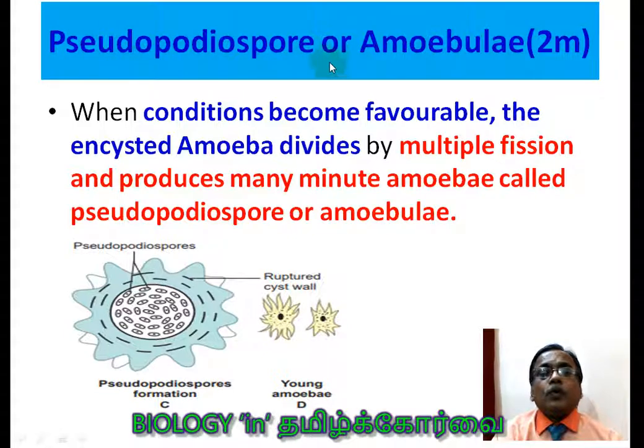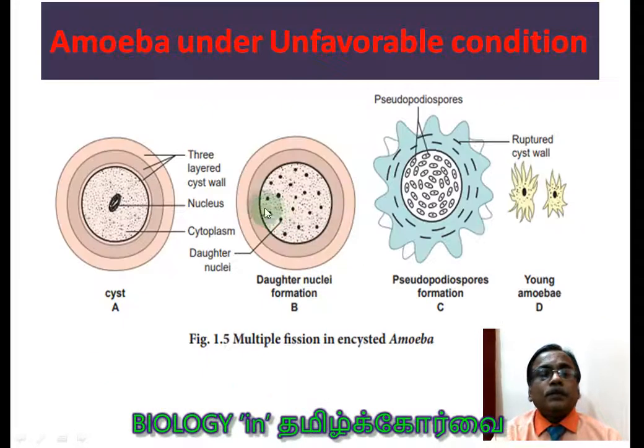Pseudopodiospores are produced at the end; they are otherwise called amoebulae. When the condition becomes favorable, the encysted amoeba divides by multiple fission, right? The wall absorbs the water. As the wall absorbs the water, all the nuclei inside are surrounded by cytoplasm, and the plasma membrane is also formed. So the young ones are called pseudopodiospores, otherwise called amoebulae.